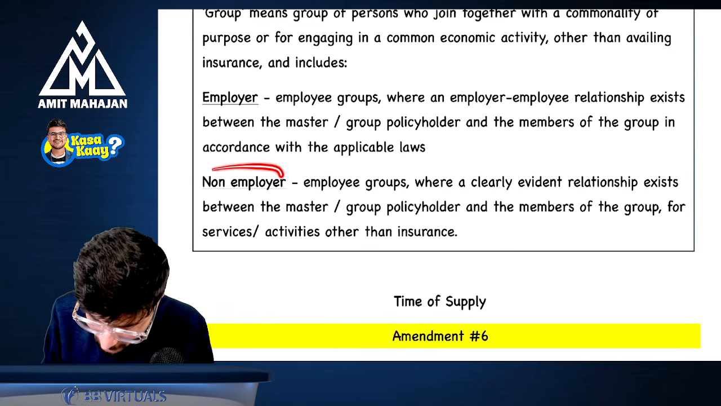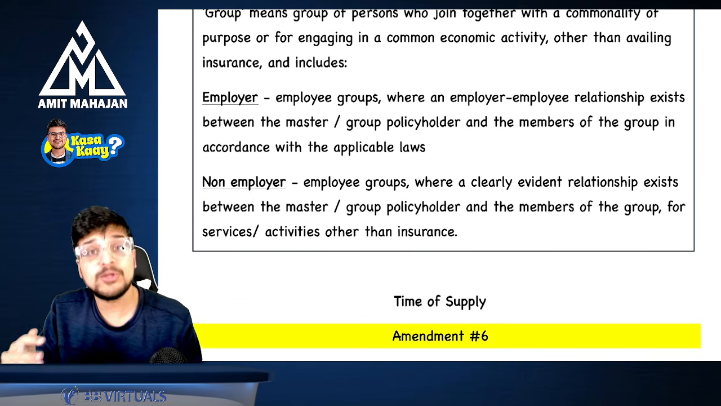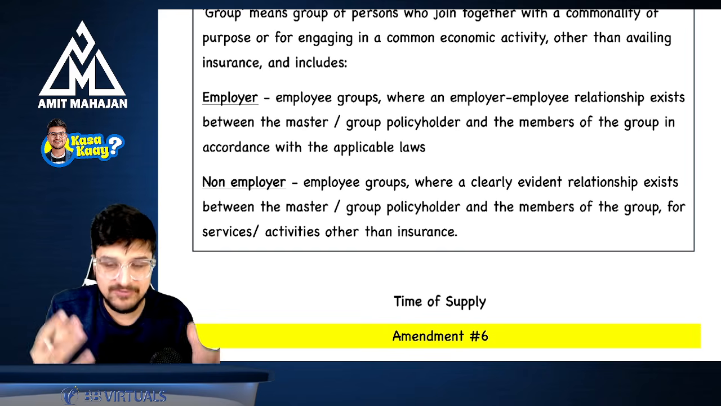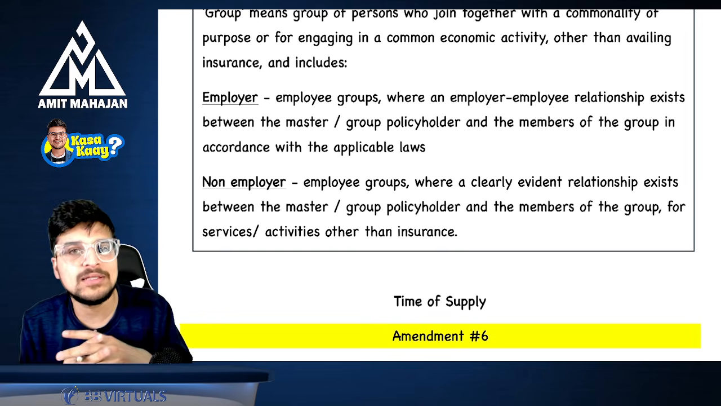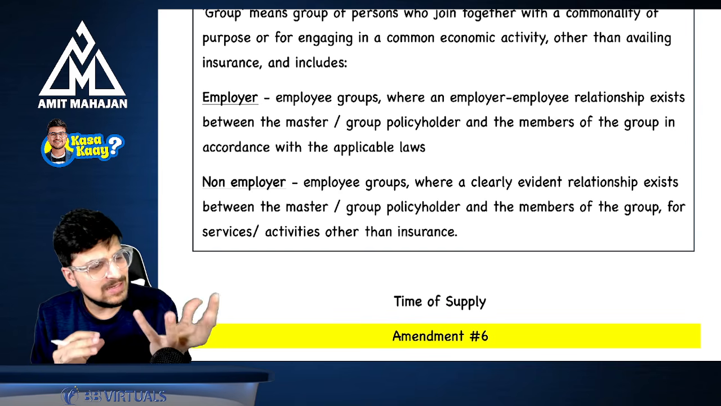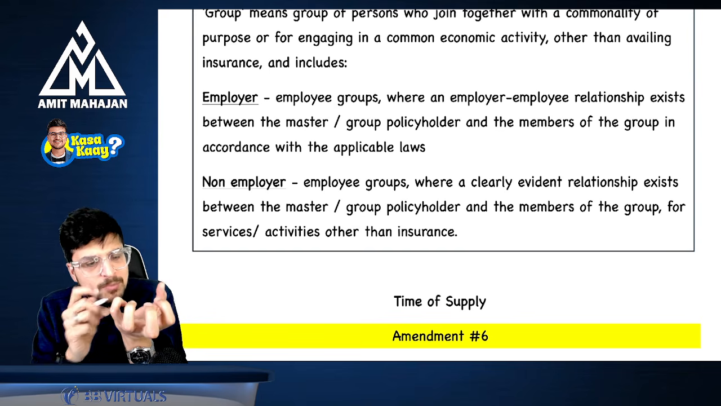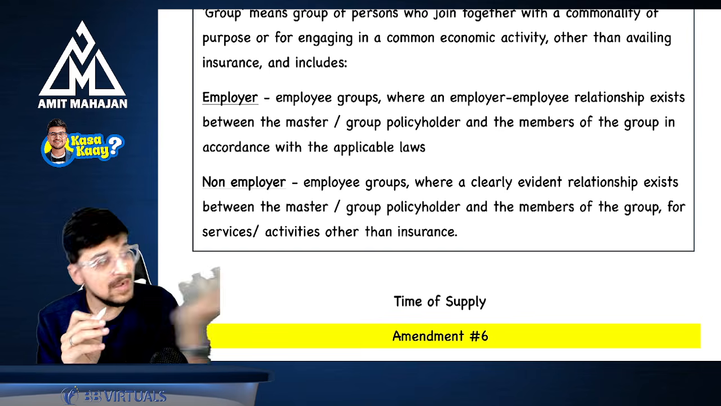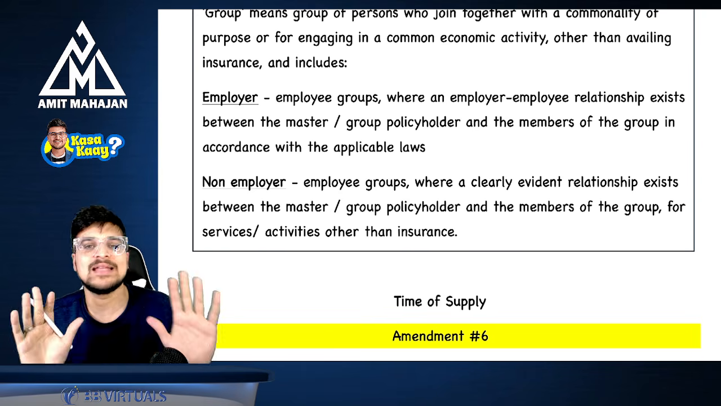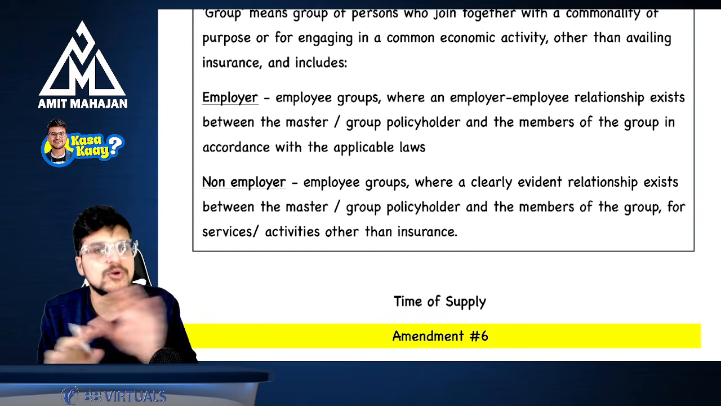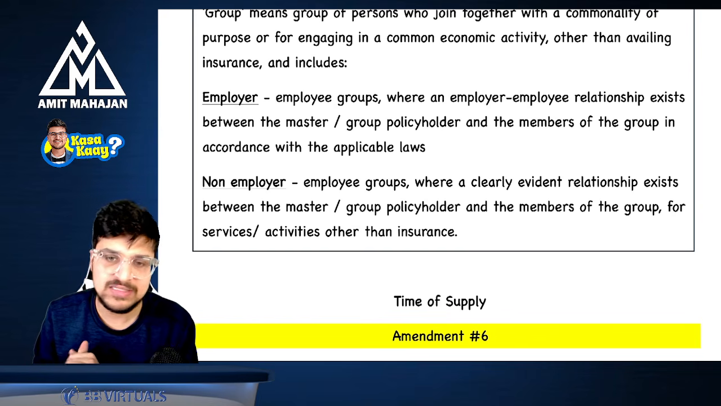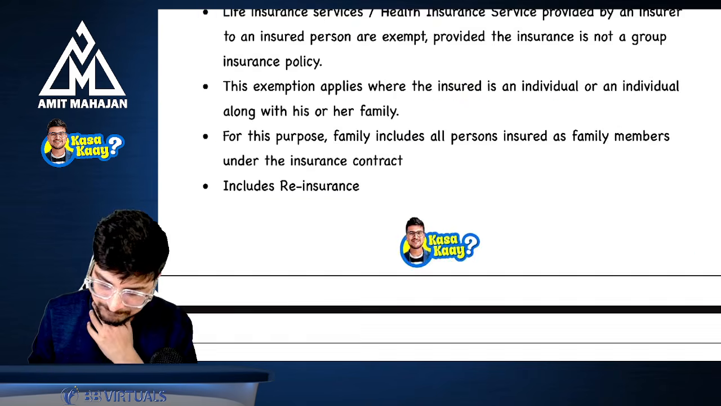Now, if you are not an employer, but you are forming an association of persons or a joint venture, when two or more people are coming together for some economic benefit, then in that case you made a group, right? Are you making a group for insurance? No, you're making a group for something else, and now you're taking an insurance policy. Then in that case, for this group also, this exemption will not be applicable. I hope you are crystal clear with this concept. Right?